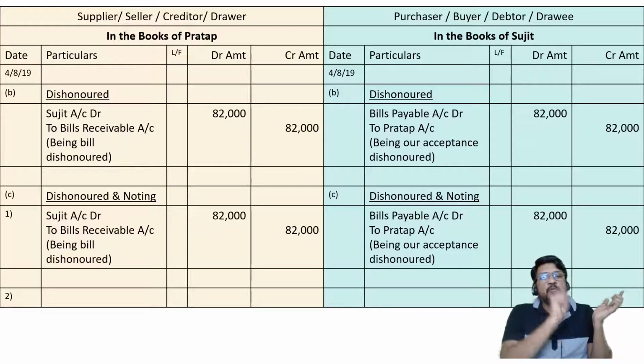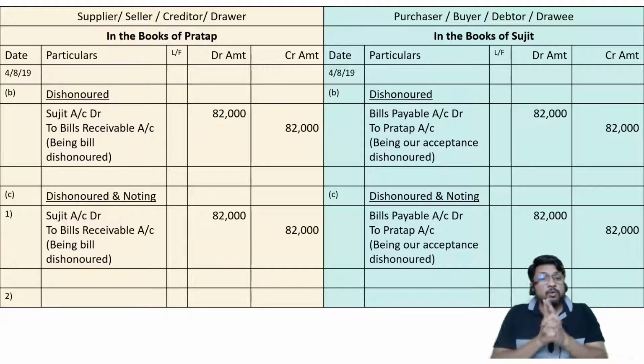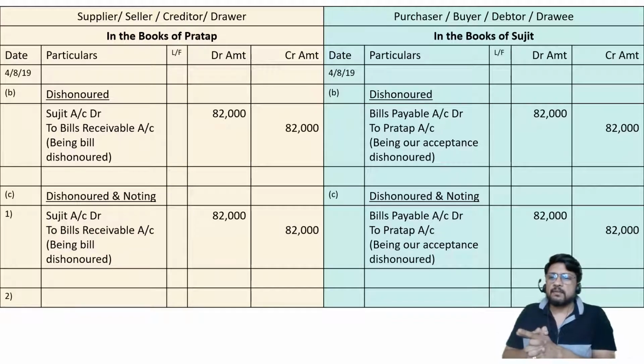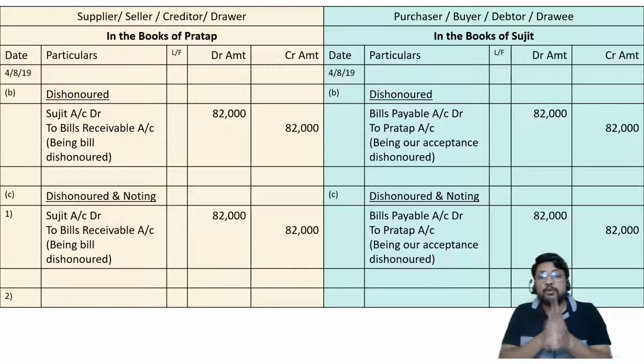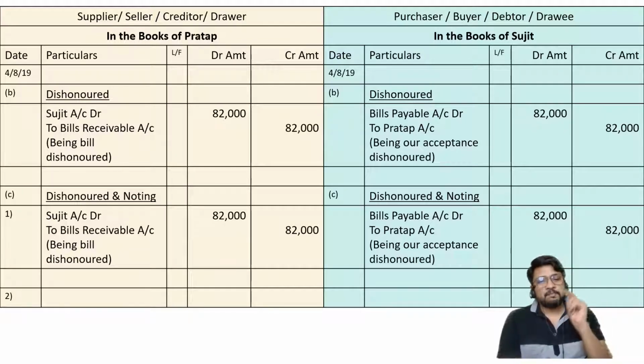So the drawer will demand noting charges from the drawee. The drawer will demand not only 82,000 rupees of the old bill, but also the 250 rupees which he paid to the notary public. I hope it is clear. Okay, so the rule to be kept in mind: jiska mistake uska kharcha. The person who makes the mistake must bear the charges of the mistake. I repeat, the person who makes the mistake must bear the charges of the mistake. Repeating for the last time, write it down.